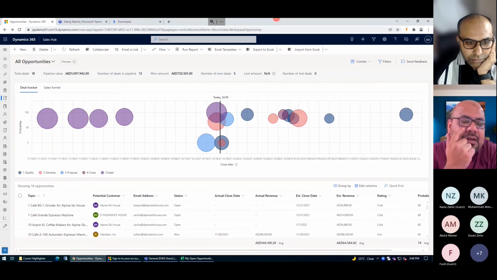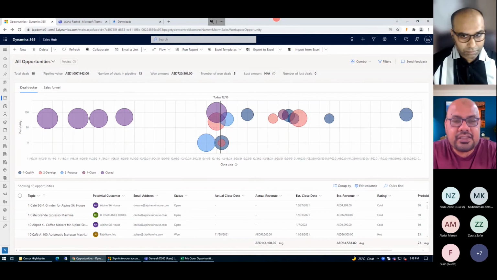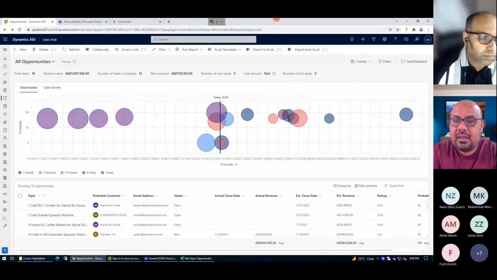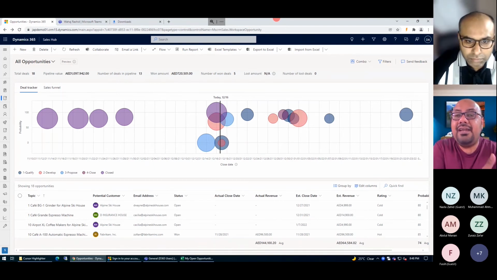If I understood correctly, just let me know if there is any mistake. Deal manager is again on top of opportunity, and it is used only for managing all the communication, conversation, and status. It shows you the real-time status as a graphical representation, and it's based on the same data. It's not a separate section. It's an area where the seller, the manager, or the system user manages all of his deals as well as all of his team's deals.